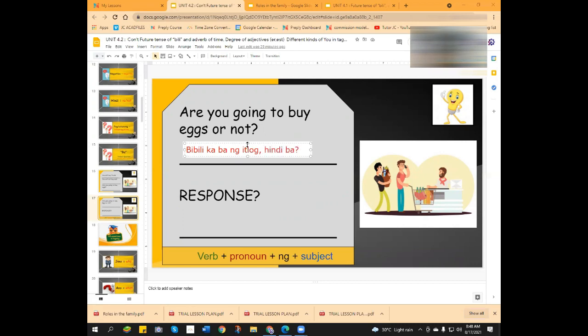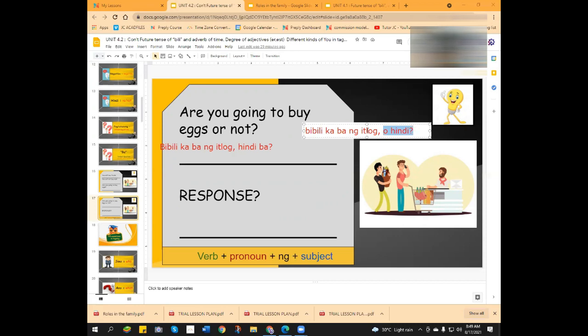Okay, this is actually correct. This is near the correct answer. But the correct answer is bibili ka ba ng itlog. Bibili ka ba ng itlog? What is not in Tagalog? Hindi. Okay. What is or in Tagalog? O. Okay. O hindi. Just like that. Bibili ka ba ng itlog or not? O hindi. Okay? Is it clear?